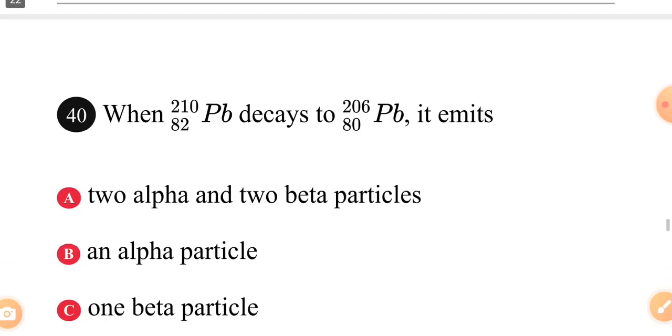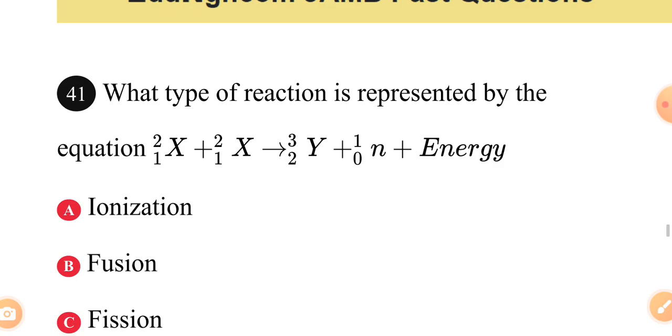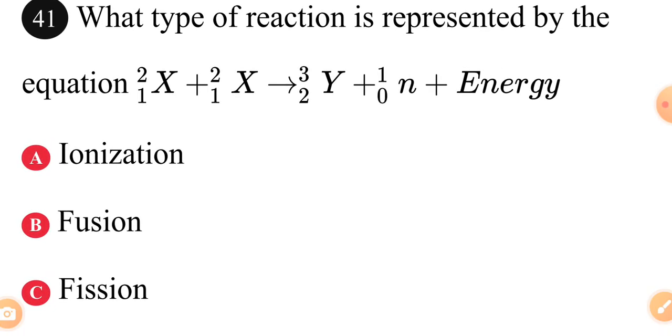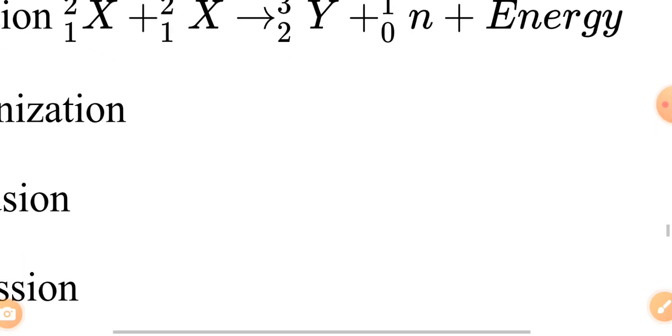Okay. Question number 41. Look at this question. What type of reaction is represented by the equation? Look at this equation very well.